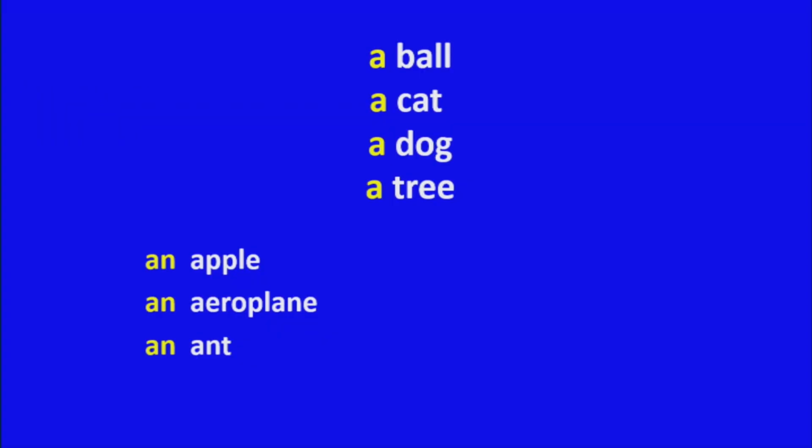Now, read these words. In the previous class, you learned this: a ball, a cat, a dog, a tree, an apple, an aeroplane, an ant, the moon, the sun, the earth, the sky. What are these?